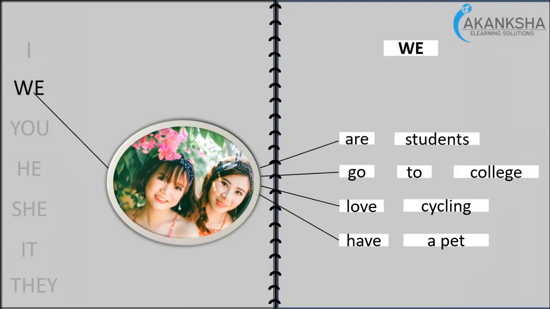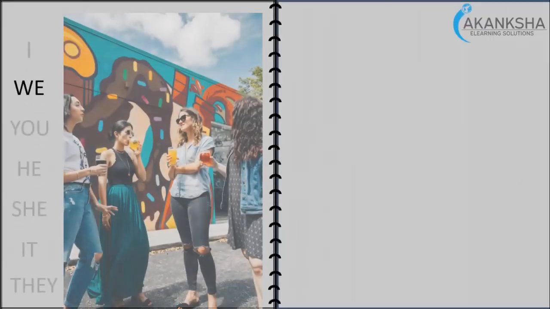You see there are two girls in the picture and they are talking about themselves. That's why we say, we are students. There may be two or more persons who are talking about themselves. In that case, we call it we, basically.